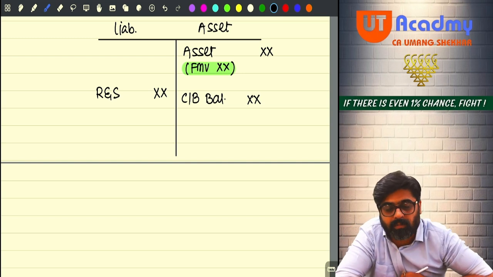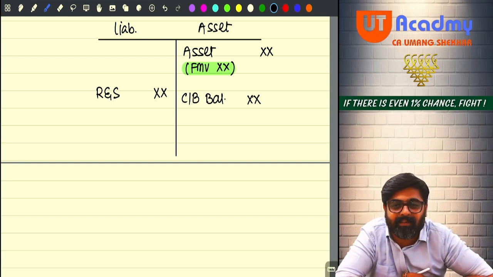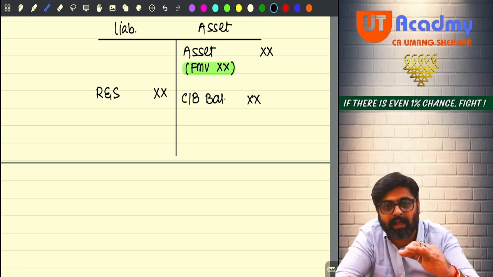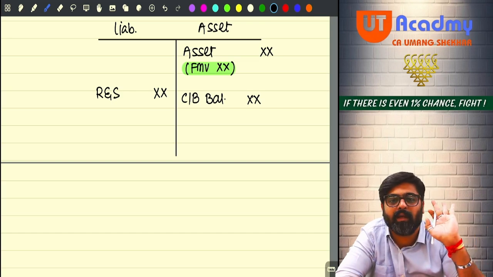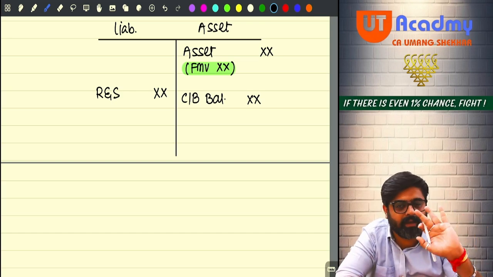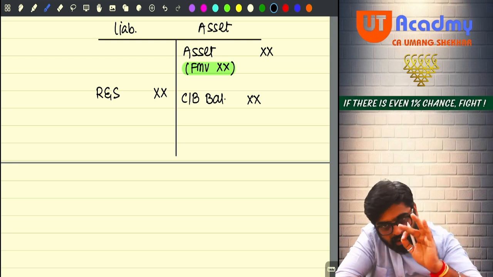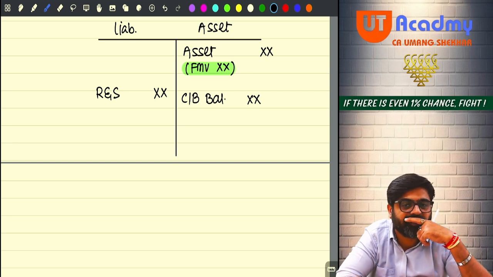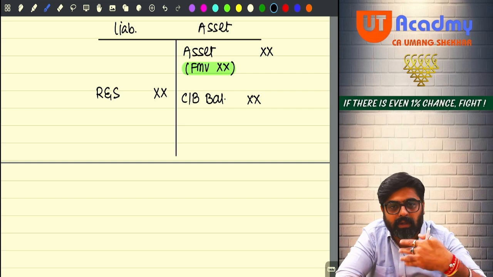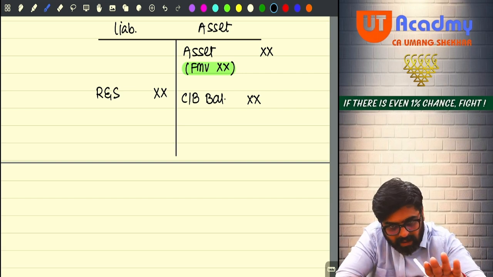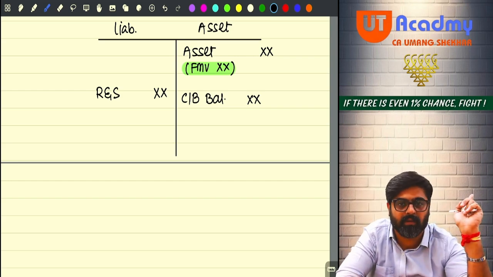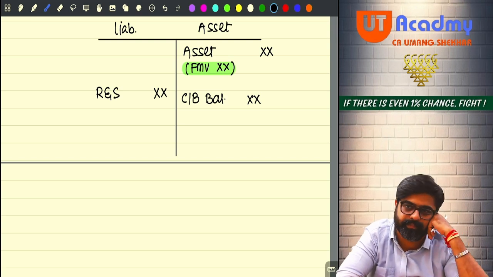But what if this reserves and surplus was only 4 lakhs? Can you get a dividend of 5 lakh if your reserves is only 4 lakhs? So to the extent of 4 lakhs only, the fair market value will be taken as your deemed dividend. Excess will not be treated as deemed dividend, only to the extent of accumulated profits. Now, as on what date are you supposed to see these reserves? As on the date of distribution. The date on which the asset is distributed, as on that date, what is the reserves? To that extent, the fair market value of that asset will be treated as your deemed dividend. Hello sir. Sure sir.